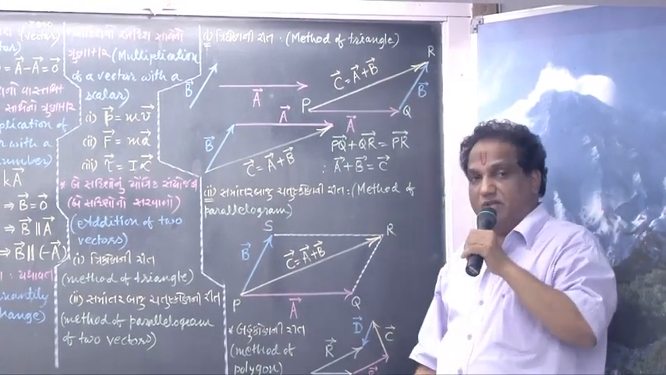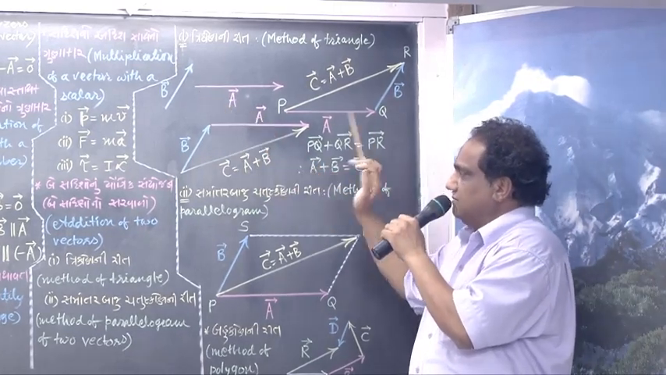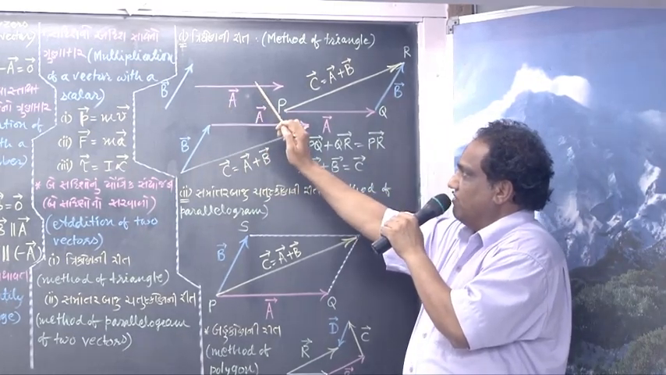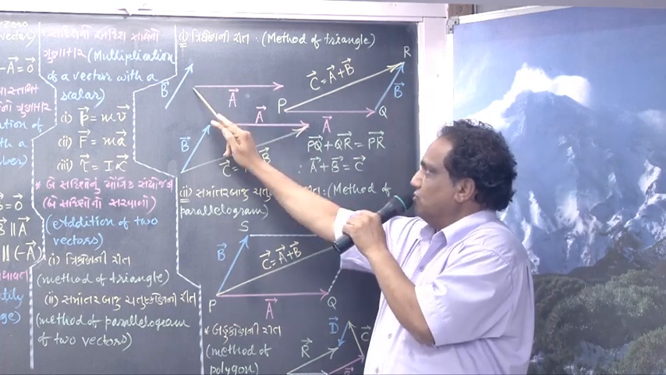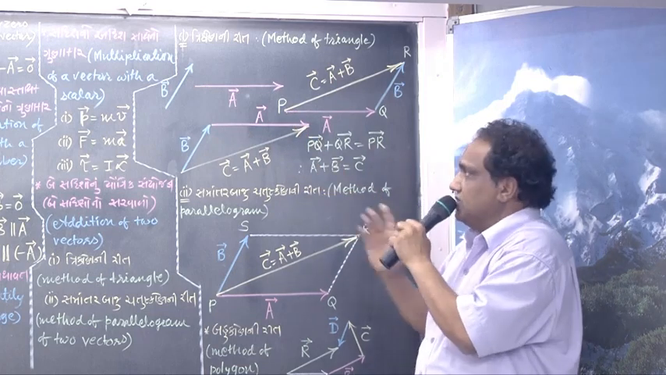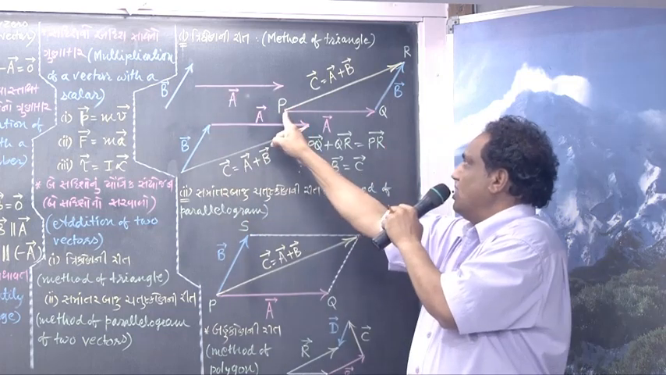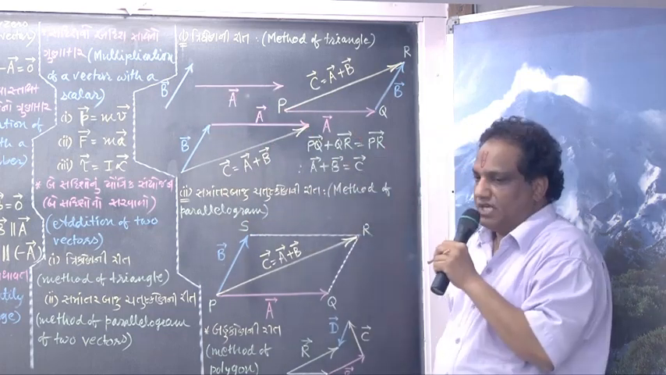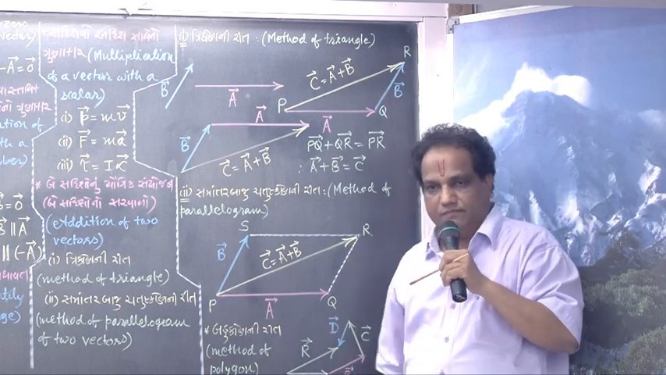Now what is that vector? I am showing you. Without changing magnitude and direction, shift this vector from here to here. Suppose this length is 10 centimeters, then this length is also 10 centimeters. This is pointing towards east, and this is also pointing towards east. That's why I am saying, without changing magnitude and direction.